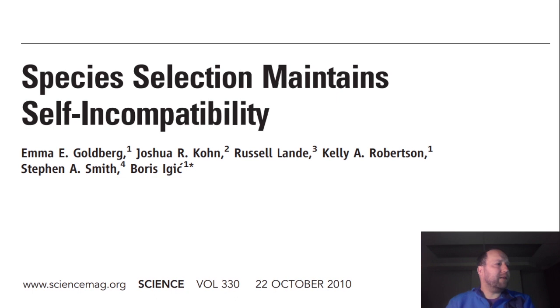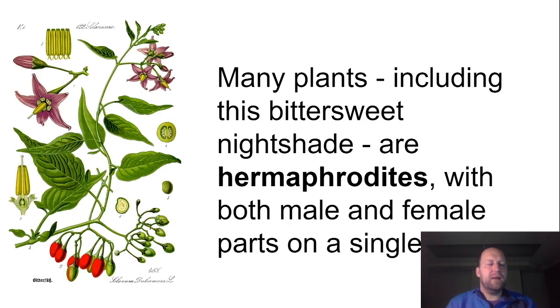So this is the paper that I'm going to talk about to you in a little bit of detail today. This is from Emma Goldberg and colleagues. It was published in Science in 2010. And the title of the paper is Species Selection Maintains Self-Incompatibility. So this is a good example of a modern macroevolutionary paper about the process of species selection.